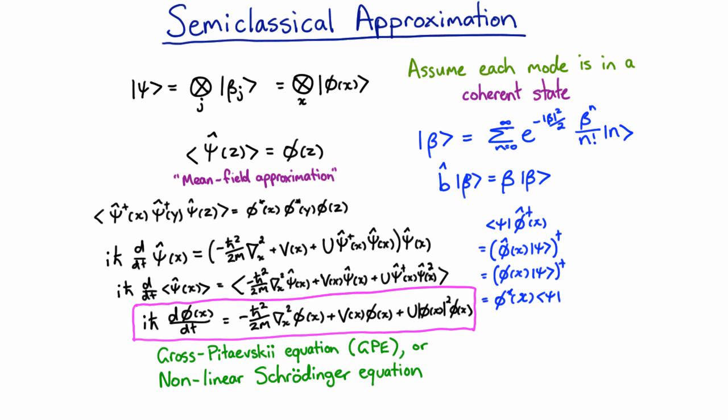And it's fairly obvious why it's called the nonlinear Schrödinger equation. If we look at this part here, it looks exactly like the Schrödinger equation for a single particle in a potential V of x. And this extra term here is just a nonlinear term. It looks like it's got a potential that depends on the wave function itself. And so the atoms are either attracting each other or repelling each other. People look at that and they often get confused. They think, hey, that's the Schrödinger equation. That looks pretty quantum, so why is this called semi-classical?